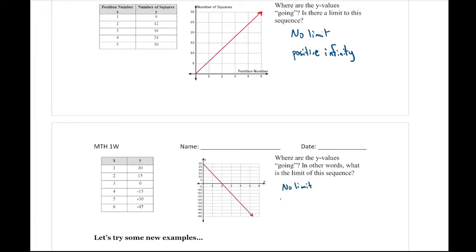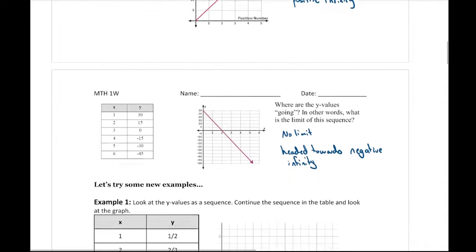So there's no limit, and you could say it's headed towards negative infinity in this case. There is no end point or value that it can't be. It's going to keep on extending to negative infinity.